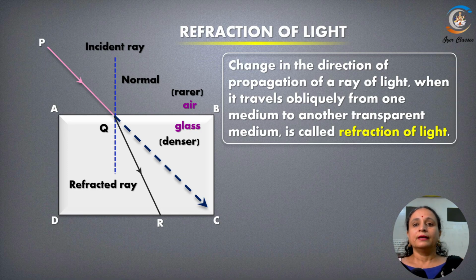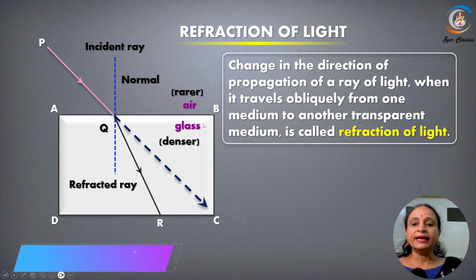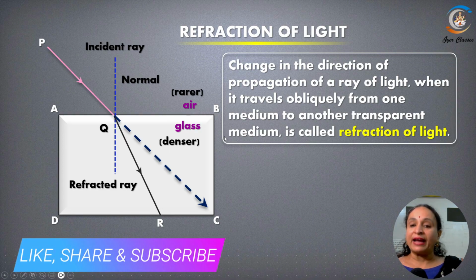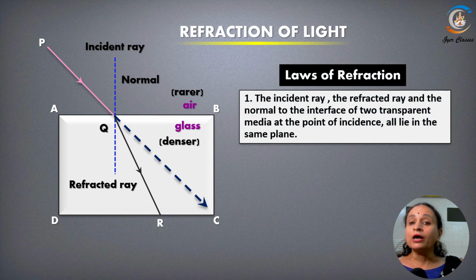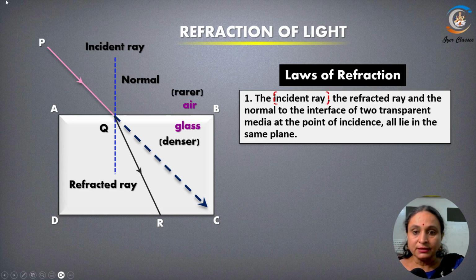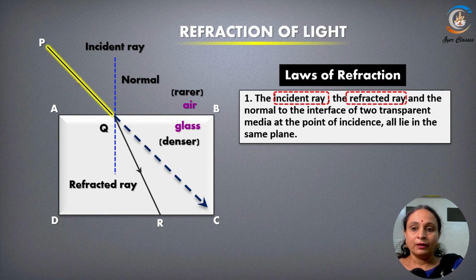Okay, let us now understand more about the laws of refraction of light. Now we already studied about the refraction of the light, and the definition here is on the screen. Let's talk about the laws of refraction. The laws of refraction says that the incident ray, the refracted ray, the yellow one, and the normal all will lie in the same plane.